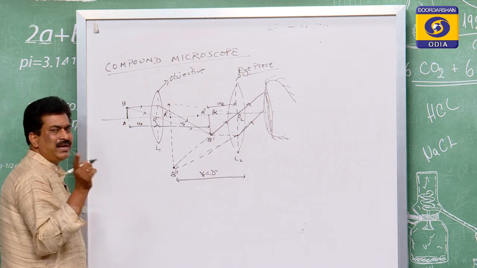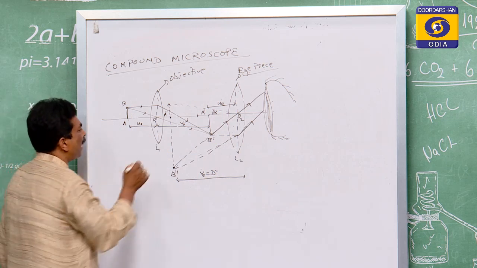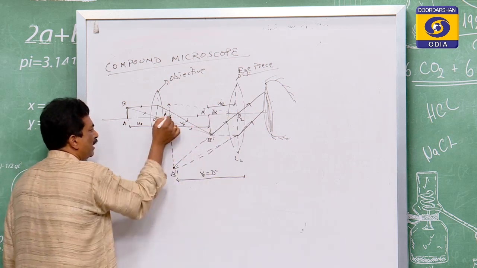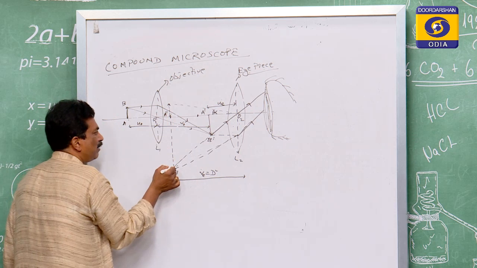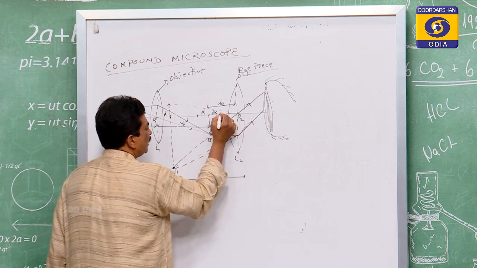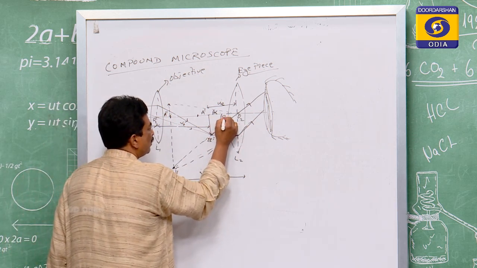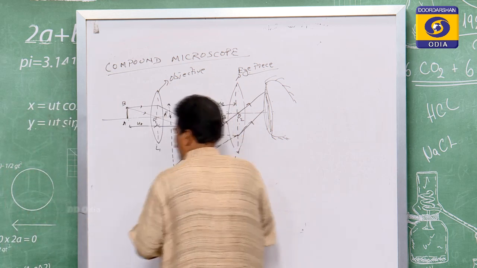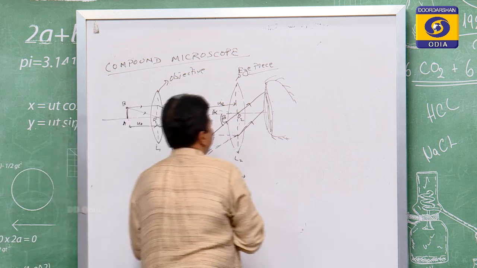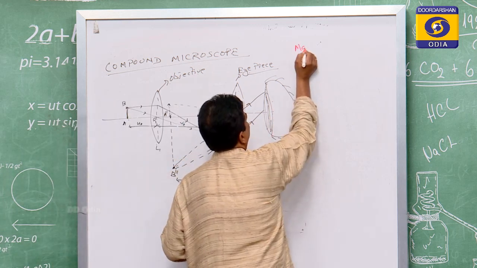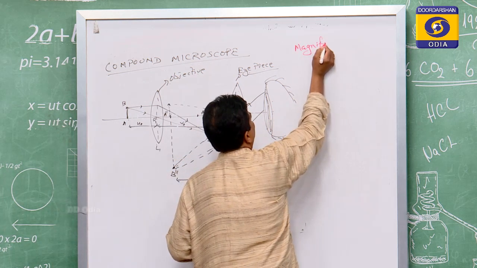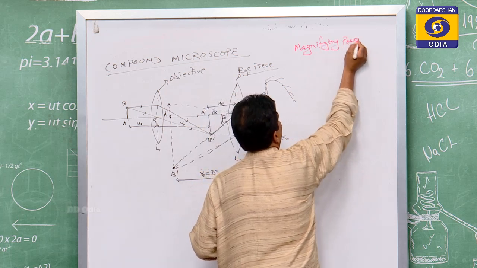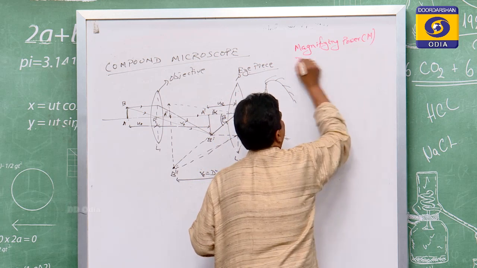Beta is the angle inclined by the image at the eye. So the image is the final image. This is the A double dash B double dash, and this is the optical center, and this angle is beta. So let us now go to find its magnifying power. Magnifying power is equal to capital M.